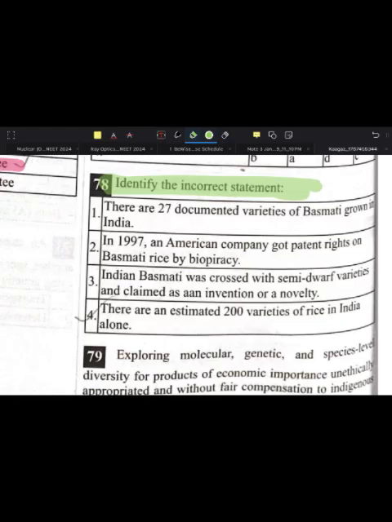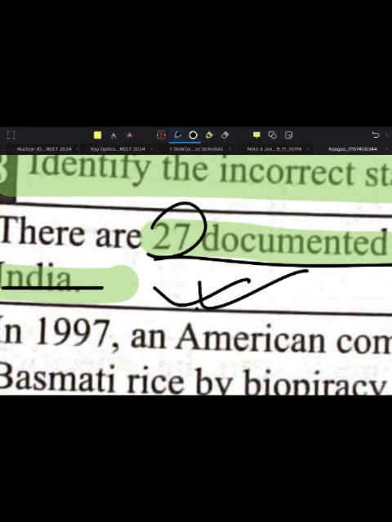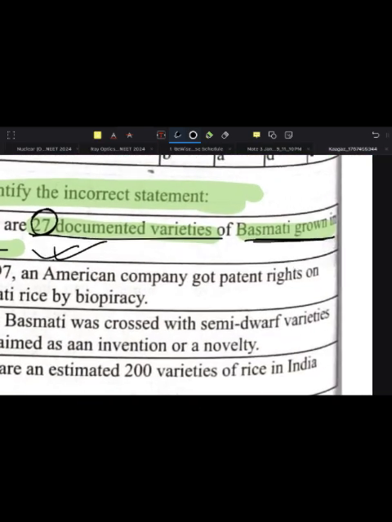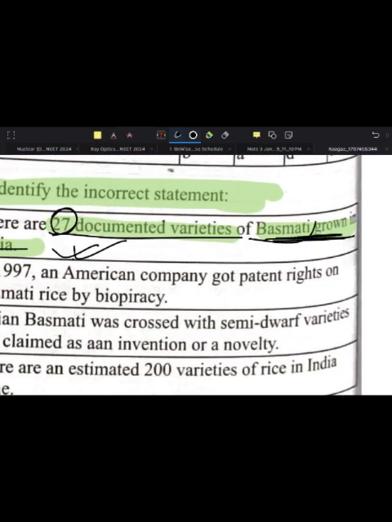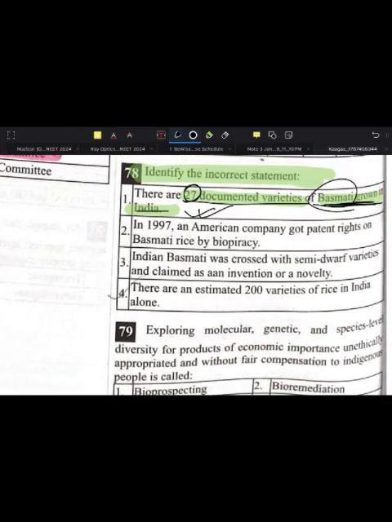Let's read. There are 27 documented varieties of basmati grown in India. That was an example of biopiracy, okay. So there are 27 documented varieties of basmati grown in India. This is a true statement. Remember this number 27, and remember basmati.